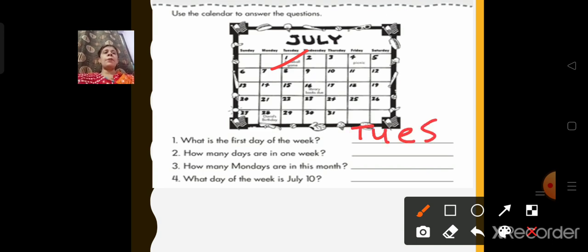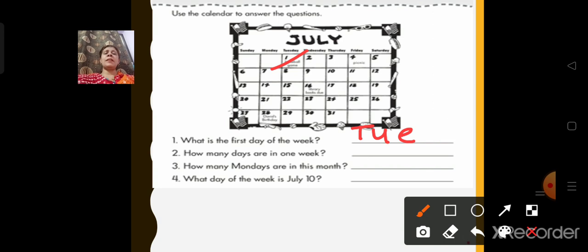I will not be able to write here, children, because I have less space. So we will discuss only the answers. Wherever I get the space, I will write, but if I don't have space, mostly we will discuss the answer because we have already done a lot of revision of calendar.